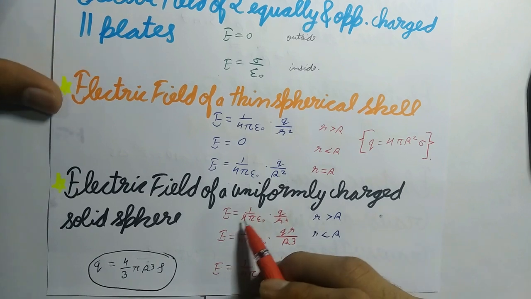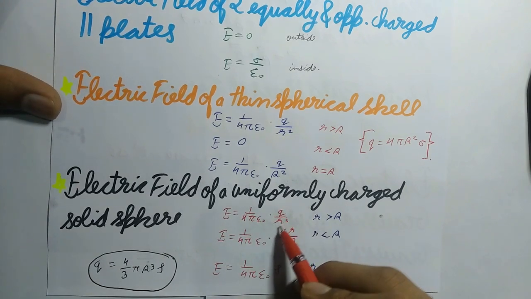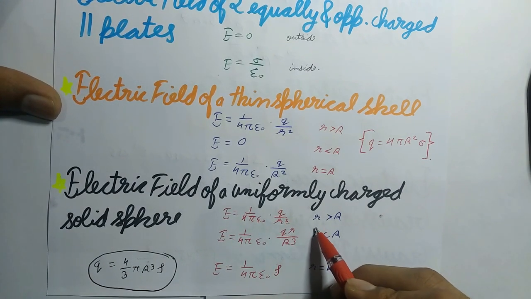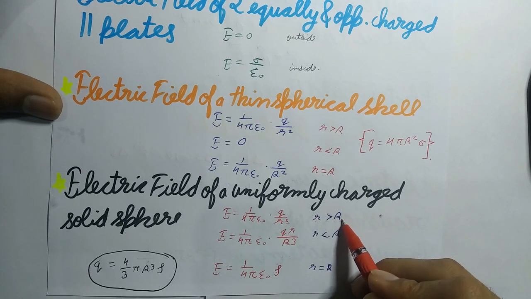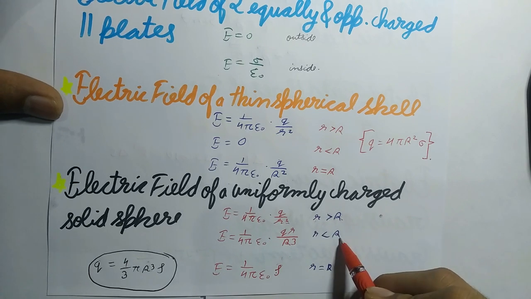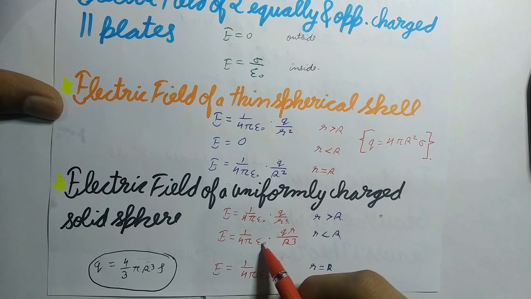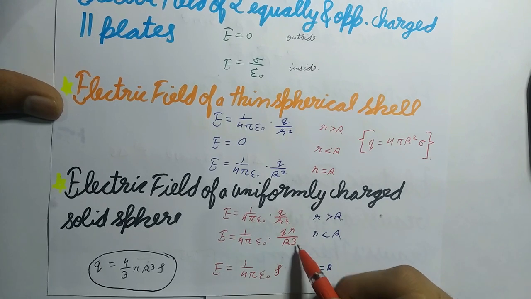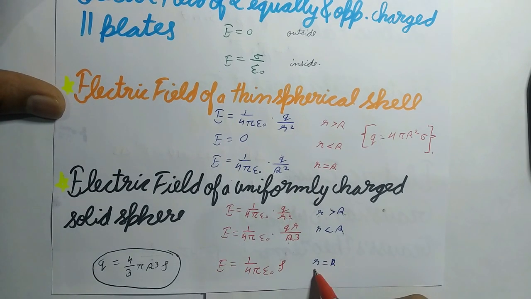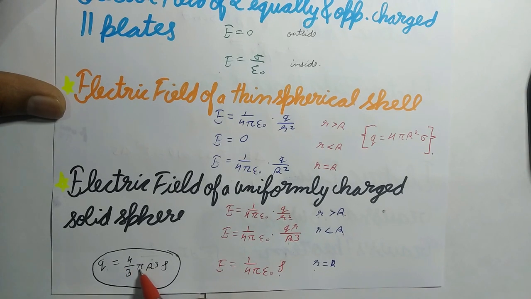Then E equals 1 by 4 pi epsilon naught q upon r square for small r greater than capital R, outside points, and for inside points E equals 1 by 4 pi epsilon naught q r upon capital R cube, and at the surface E equals 1 by 4 pi epsilon naught q upon R square, where q equals 4 by 3 pi R cube rho.